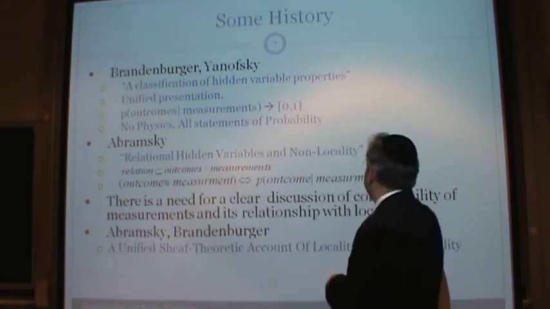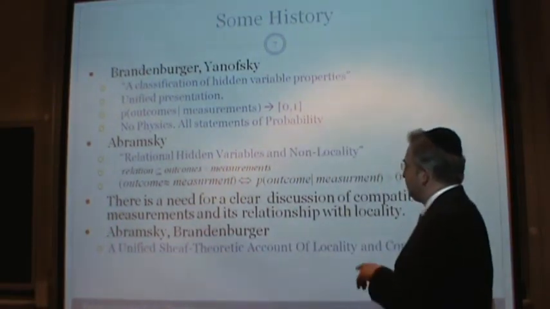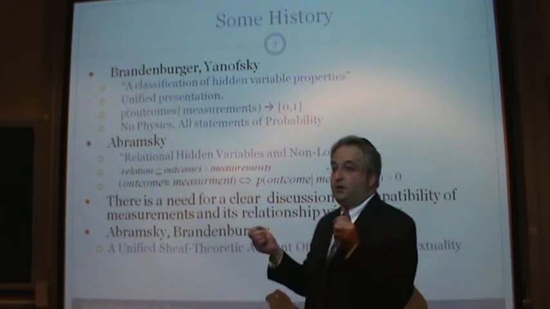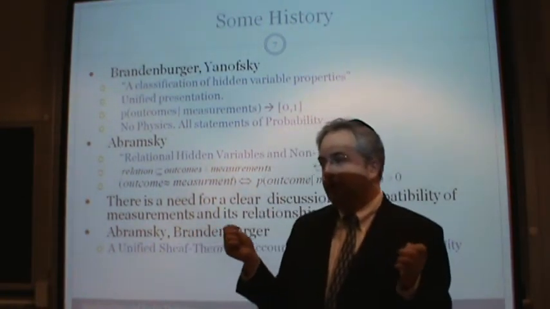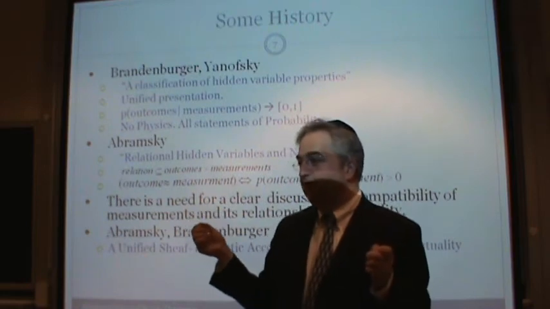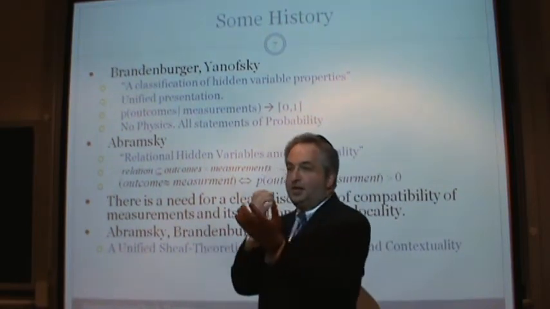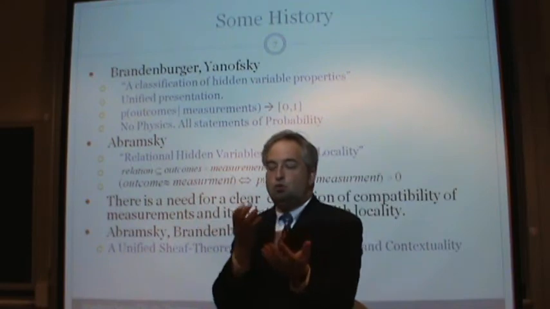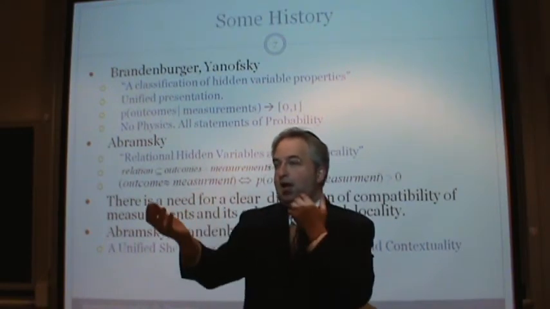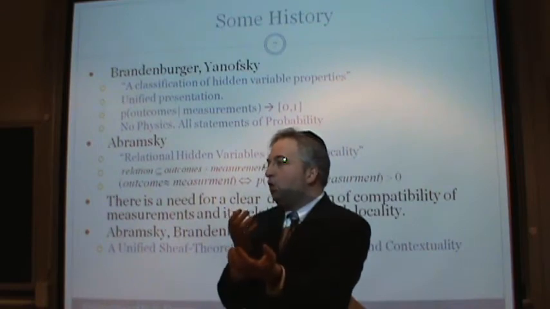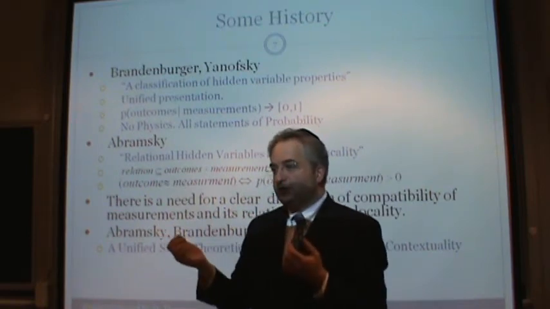There is a need for a clear discussion of compatibility of measurements and its relationship with locality. Now, there are two strange things about quantum mechanics. One is Heisenberg's uncertainty principle, which says basically that you could have two measurements and you're going to get two different answers if you measure x first and then y, or if you measure y first and then x.